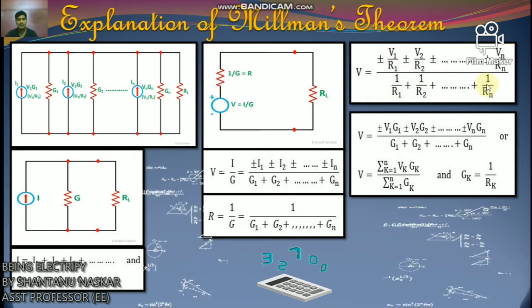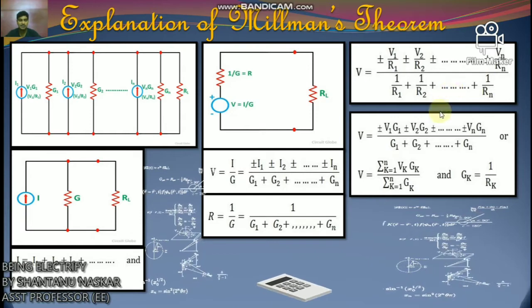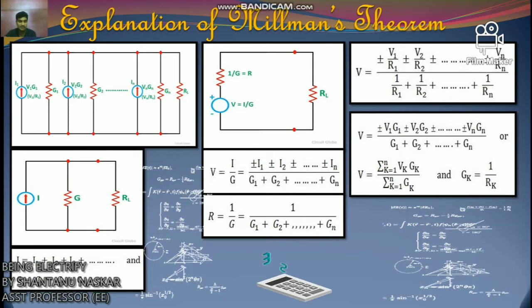Here R is the equivalent resistance connected to the equivalent voltage source in series.